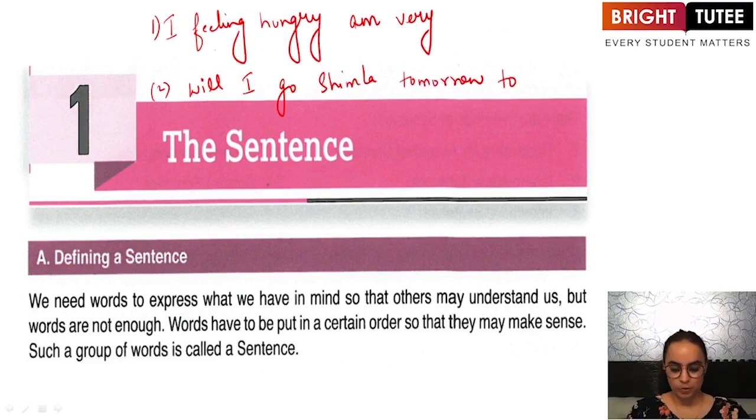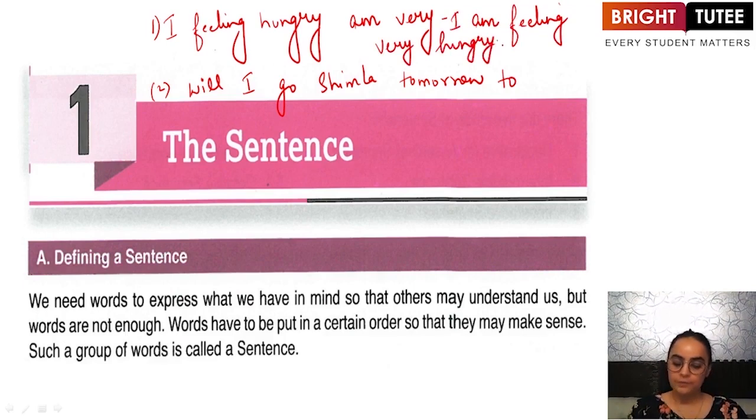The first group of words will have to be rewritten as "I am feeling very hungry." Now when I have rewritten or rearranged this group of words, it can now be termed as a sentence.